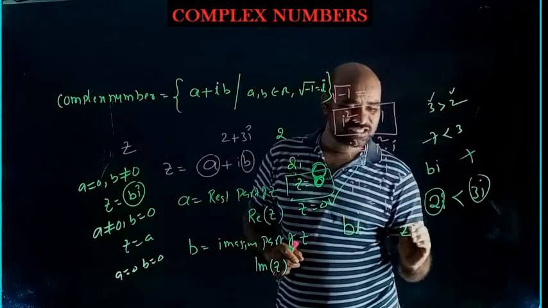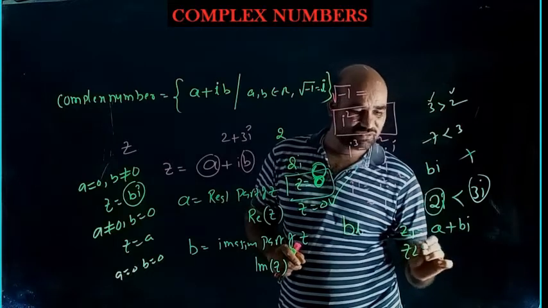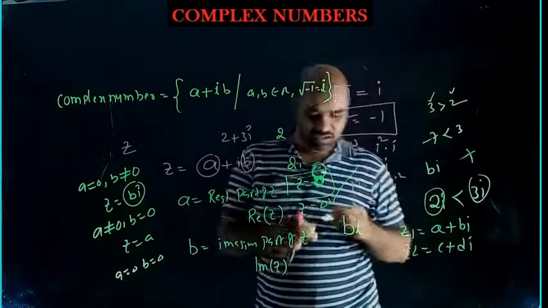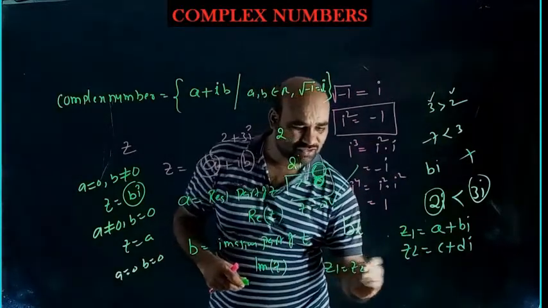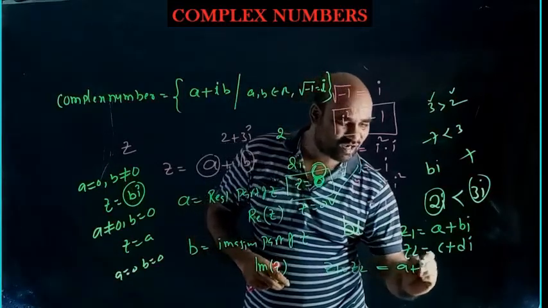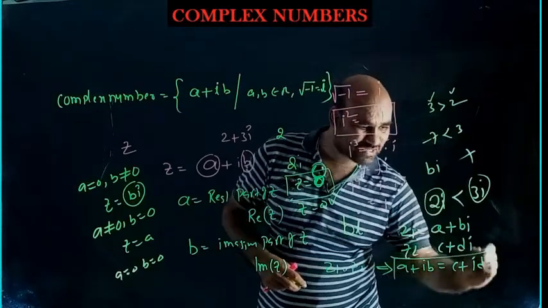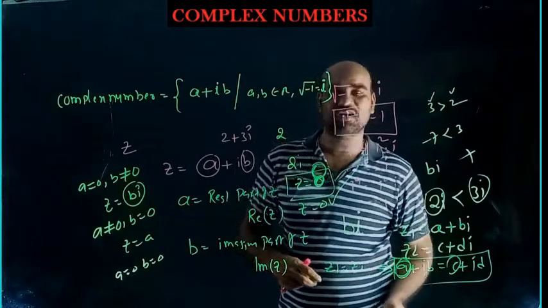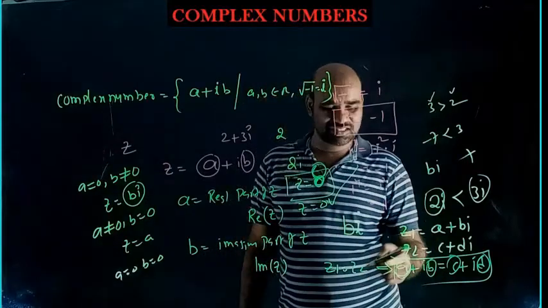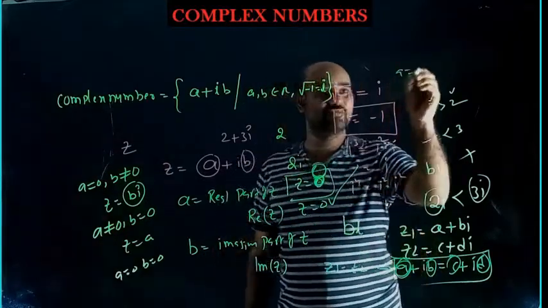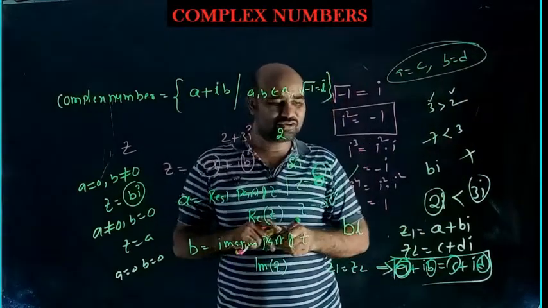Understood? For example, z1 is a complex number a plus b iota, and z2 is given as c plus d iota. Then you can equate them. For example, z1 equal to z2, a plus iota b equal to c plus iota d. This happens when this real part is equal to this real part, and this imaginary part is equal to this imaginary part. Then only these two complex numbers are equal. Means a should be equal to c and b should be equal to d. Then only you can say that complex number z1 is equal to complex number z2.